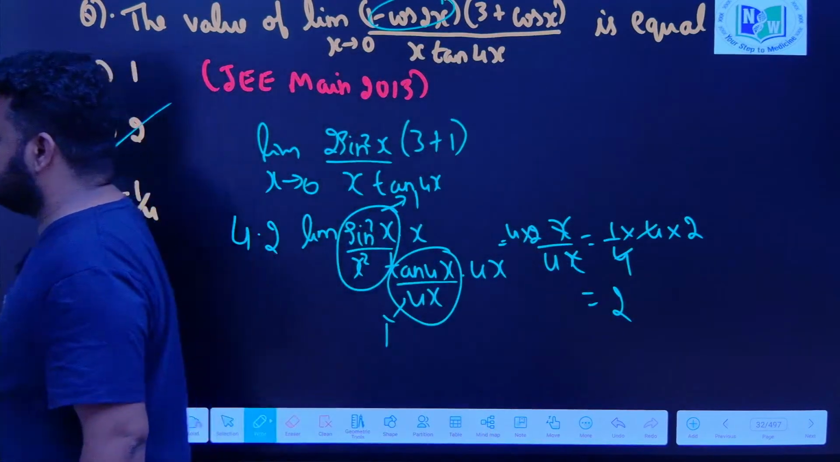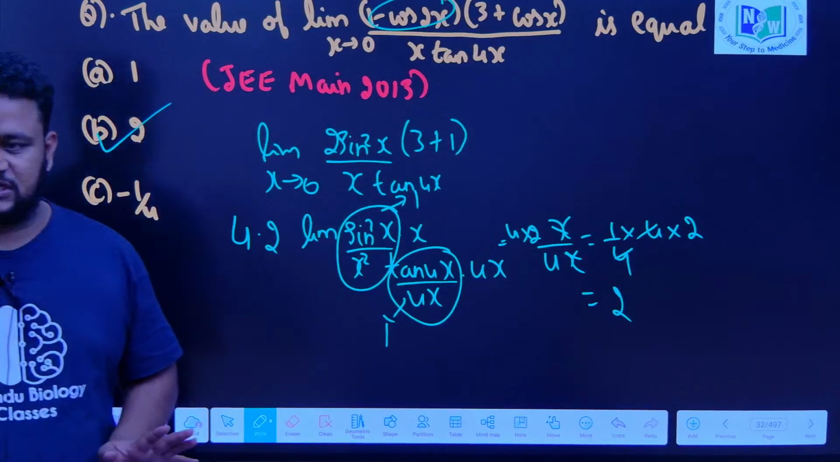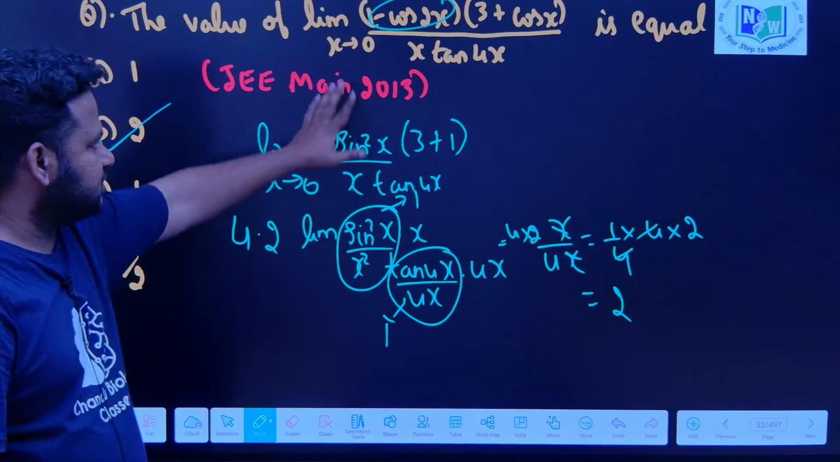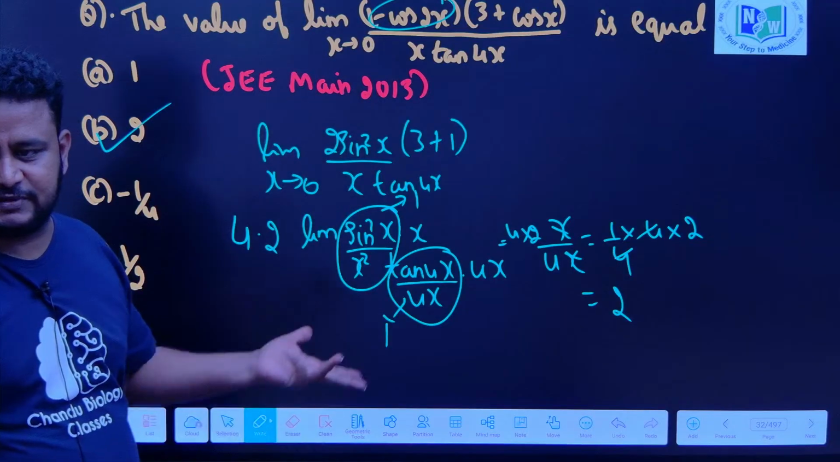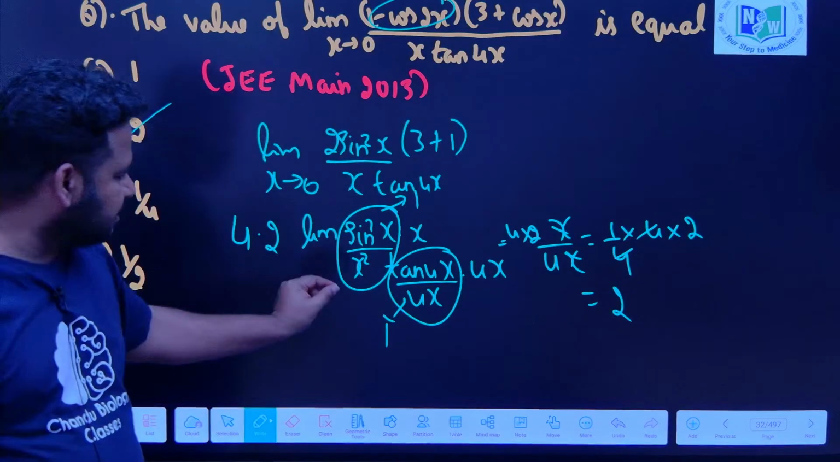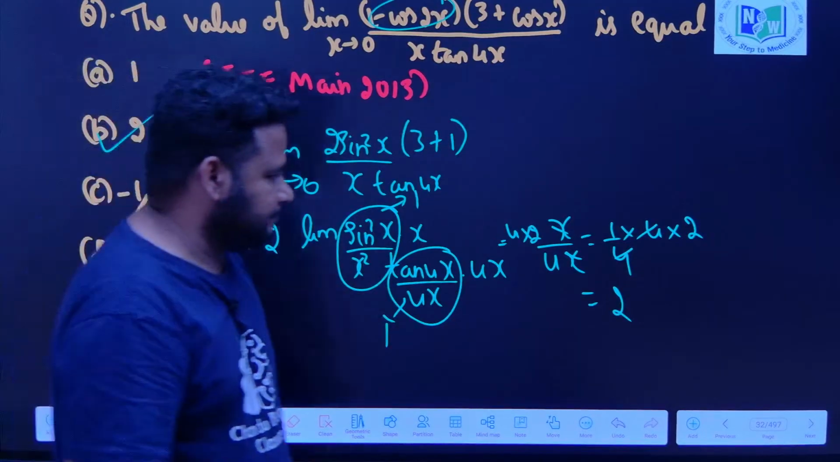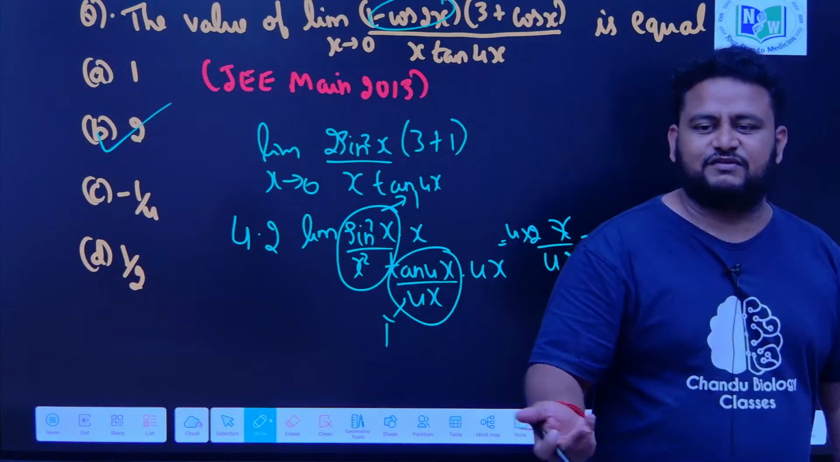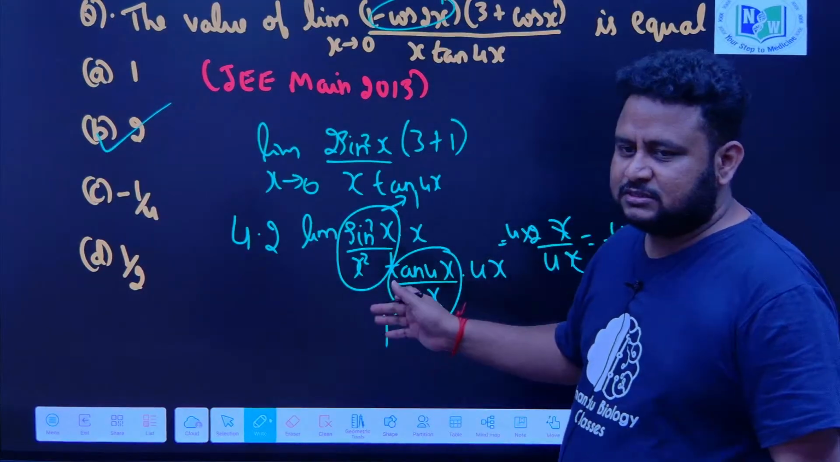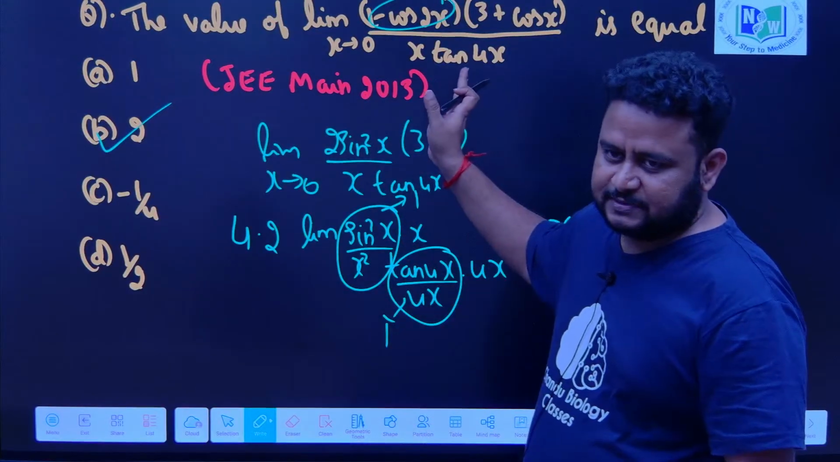JEE Main 2013 question, very simple question, got it, very simple question. Just by using our property of trigonometric limits we are able to solve it, with just a little manipulation, that's it. Got it, understood, clear, fine? It is much tougher than the question that is given for you, correct? You have to do some more steps there, but here it is pretty straightforward.